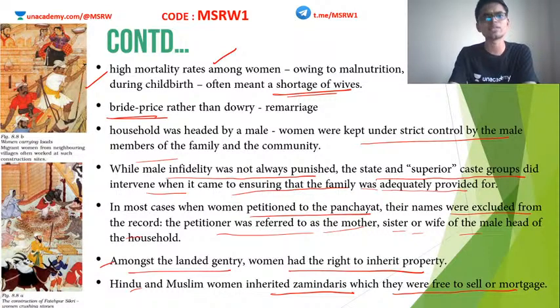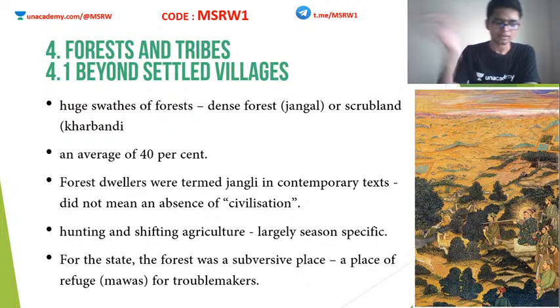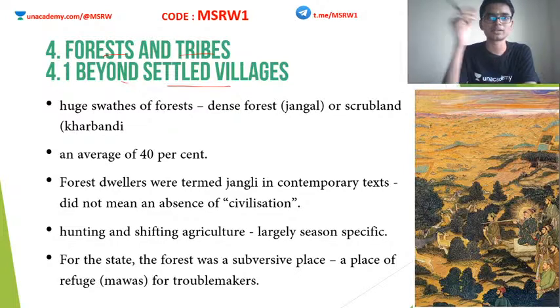Okay, it was actually individual property and so they can do anything with it. Okay, forests and tribes beyond settled villages. So far we looked into the agricultural economy, the society, how the classifications were, how this stratification and discrimination in the society was prevalent. Now we are going to see what happened in the forests.